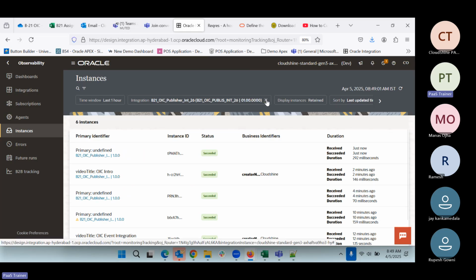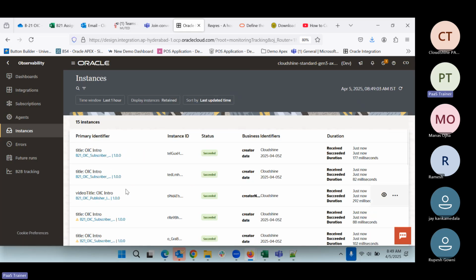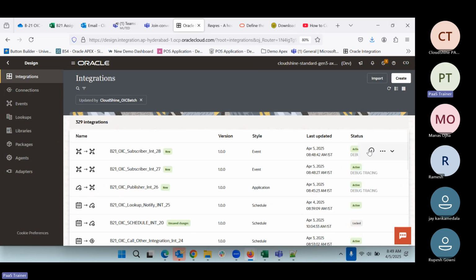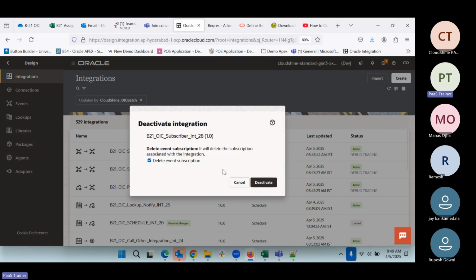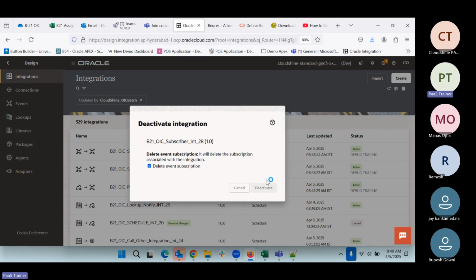So if I come here, this is the one which we have run, and these are the two things which came, OIC introduction. Now, when we are deactivating, the delete button is coming. So earlier we were not having the delete button, but I think in the recent release they put the delete. So let us go and see what will happen if we do this.